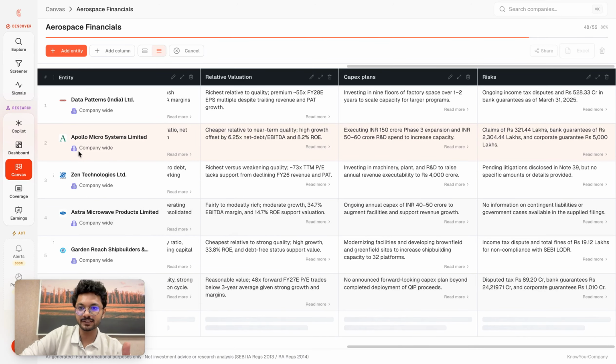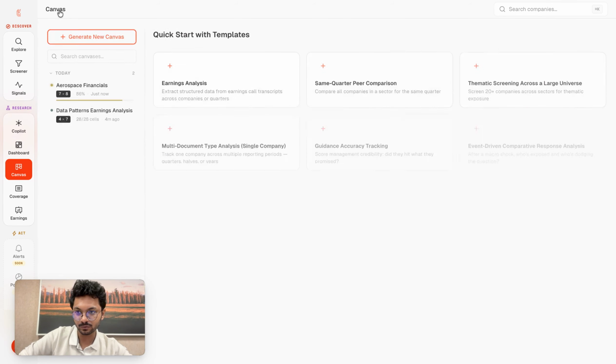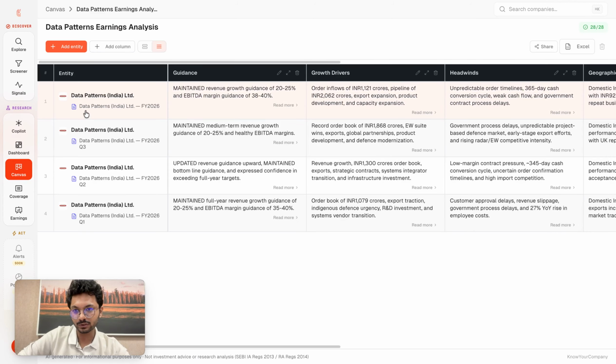So this is just one way in which you can cut across a particular sector. But not just this. If I go back, as I told you earlier, you can also cut deep into a company. What we have done here is for data patterns, we have cherry-picked all the quarter one, quarter two, quarter three, and their annual earnings con call, and see how the guidance has shifted. The full year revenue guidance was 20 to 25 with the EBITDA margin at 35 to 40% in Q1. In Q2, the guidance was upward and maintained on the bottom line. So it is pretty much expressed.